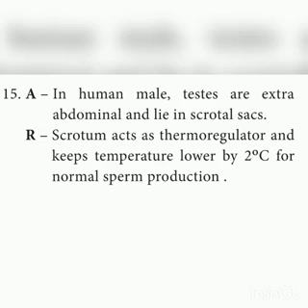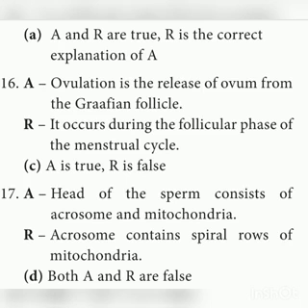In the first one, in human male, testes are extra-abdominal and lie in the scrotal sacs, and the scrotum acts as a thermoregulator. So both A and R are true, and R is the correct explanation of A. Ovulation is the release of ovum from the Graafian follicle. Yes, it's true. It occurs during the follicular phase of the menstrual cycle. No, it's false. You might have read the menstrual cycle. Ovulation takes place on the 14th day, not in the follicular phase.